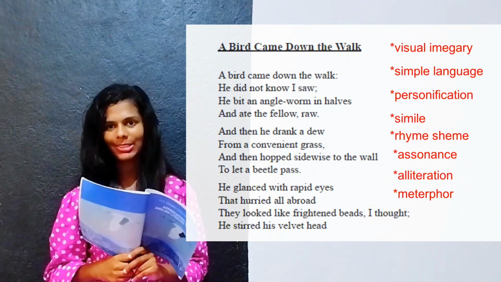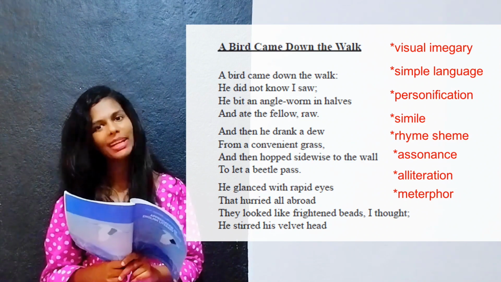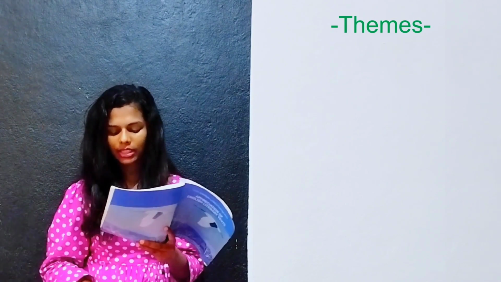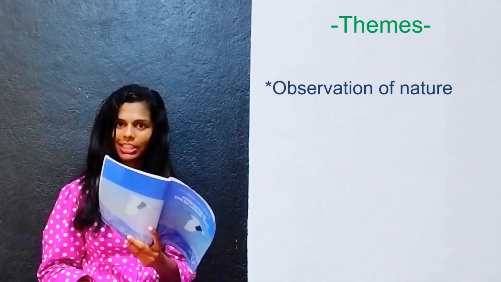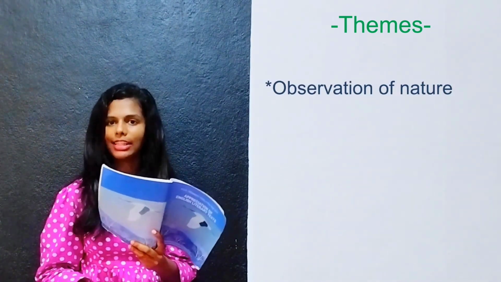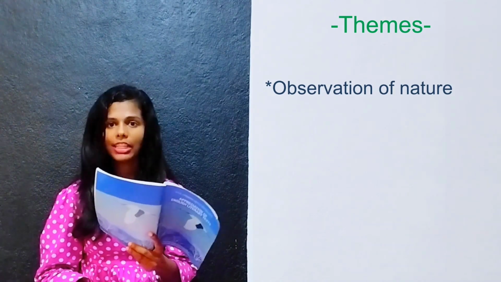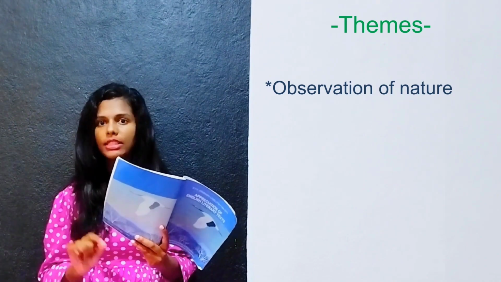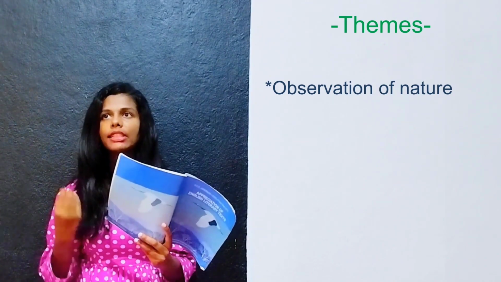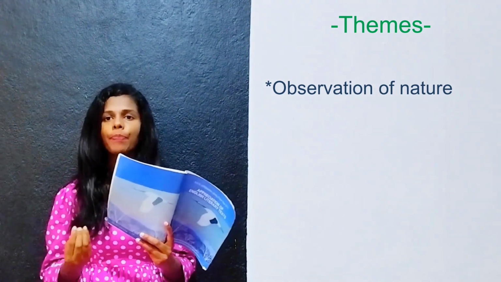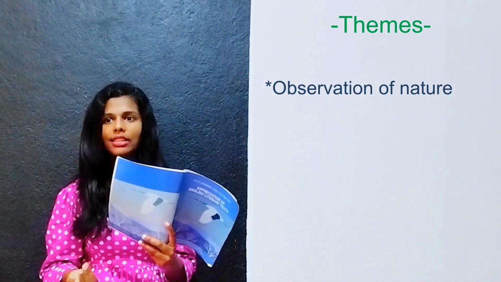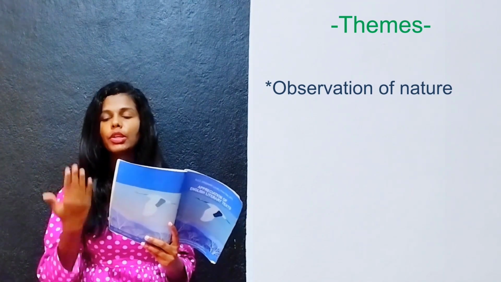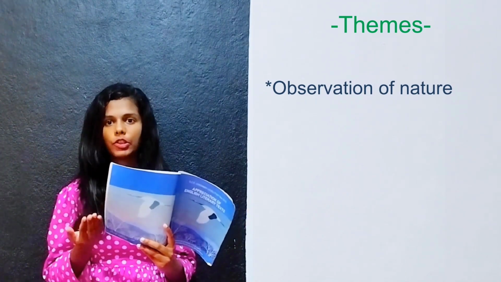And now we are going to talk about the themes of the poem. The themes of the poem are observation of nature. As I said, the writer observed nature without disturbing it. The writer has observed nature point by point, very closely, right? She has given her attention to every detail of nature.